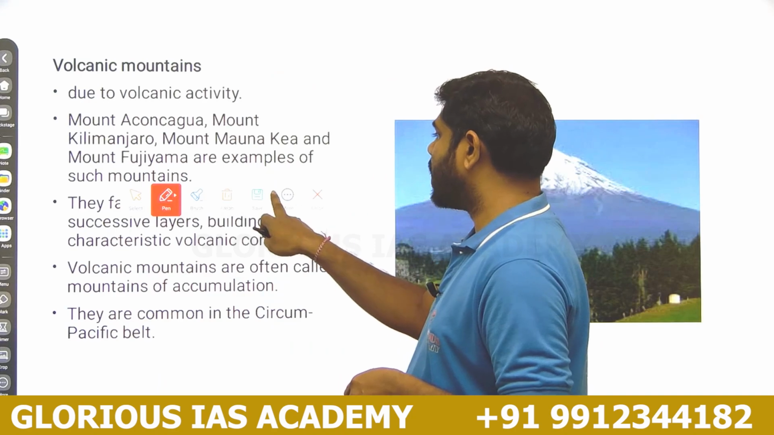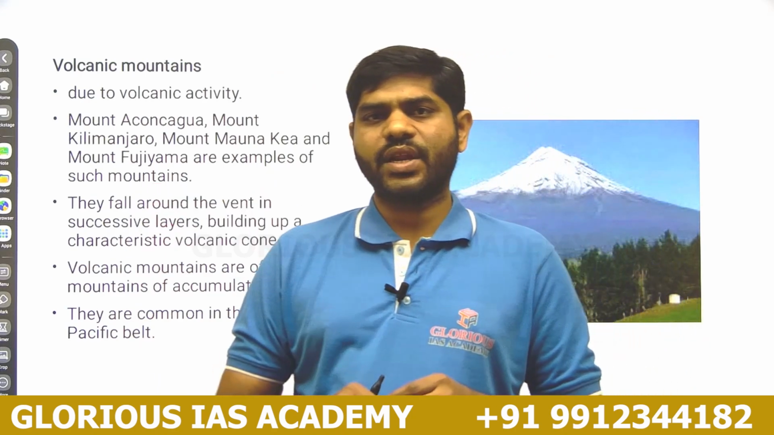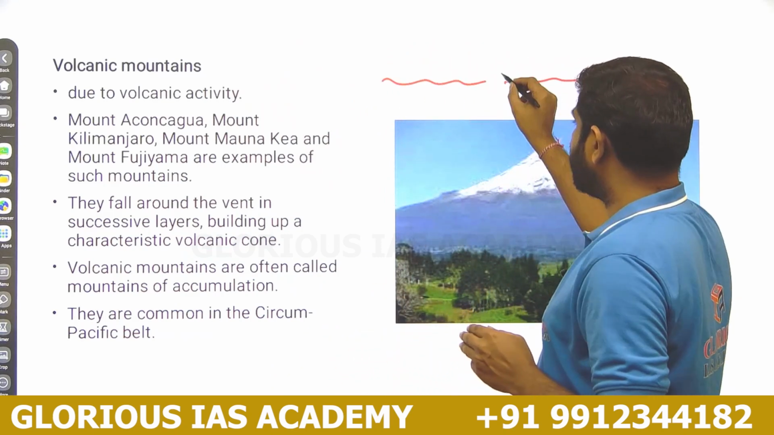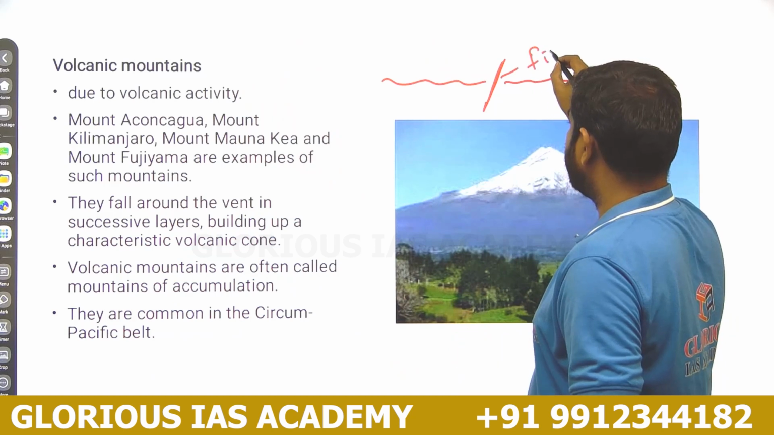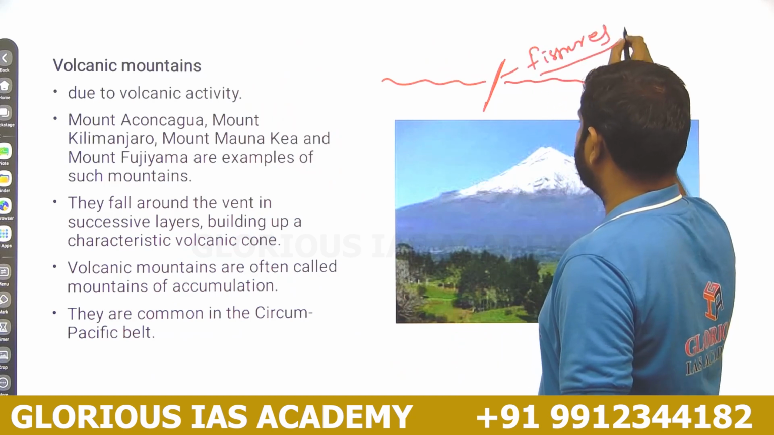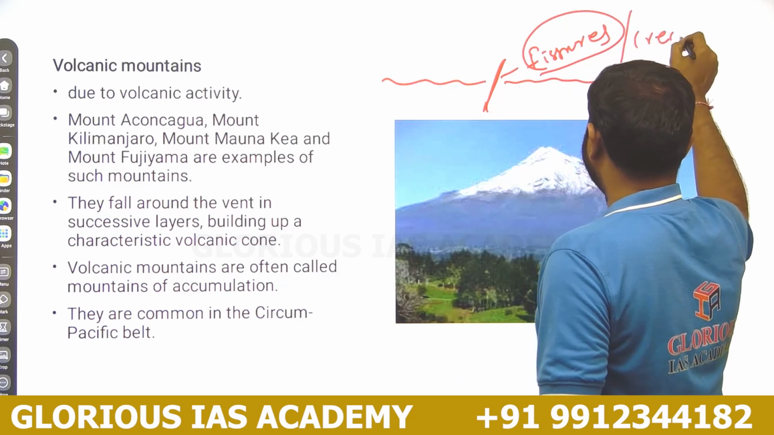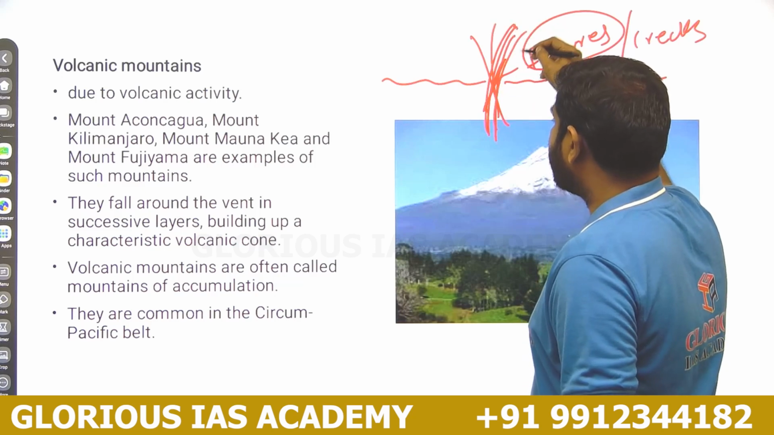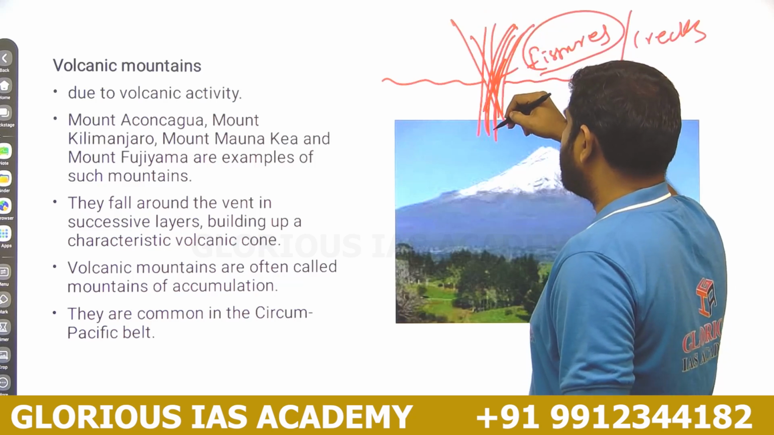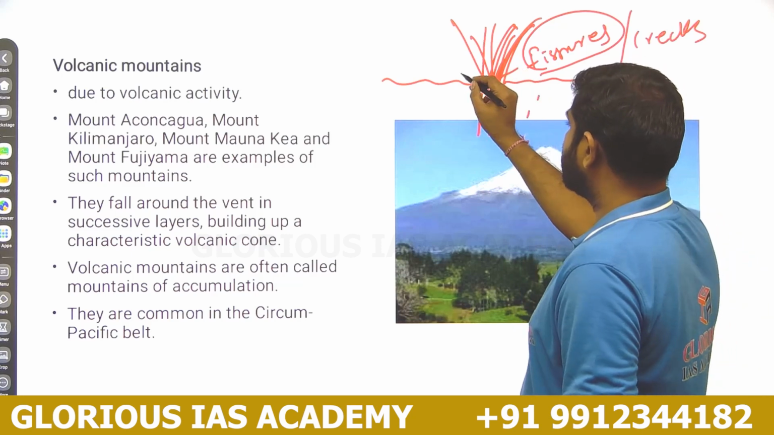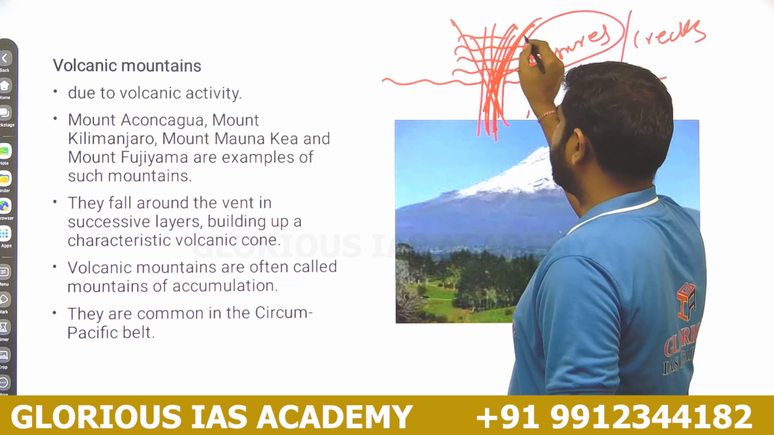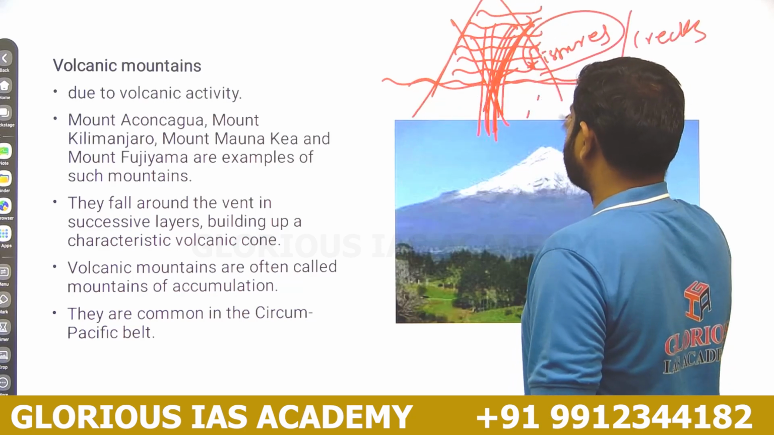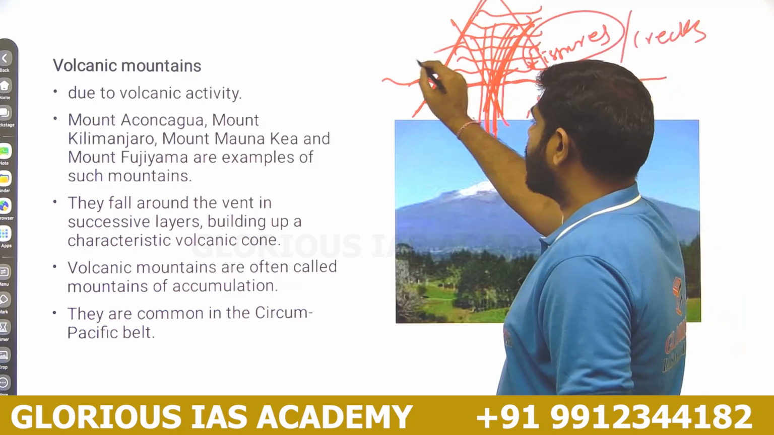Because of the convectional currents, a huge pressure is created on the lithospheric plate, and the plate is divided by fissures. Fissures will be developed, meaning cracks will be developed on the lithosphere, and through these cracks the molten magma from the asthenosphere would erupt and solidify into layers. Layer by layer, the successive layers over the surface of the earth form the volcanic mountain.